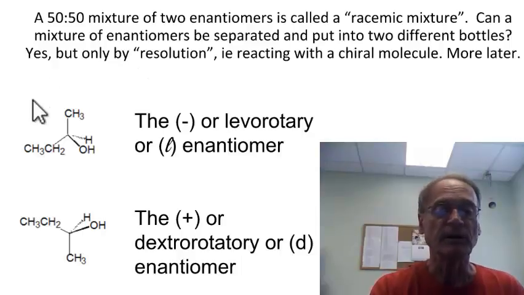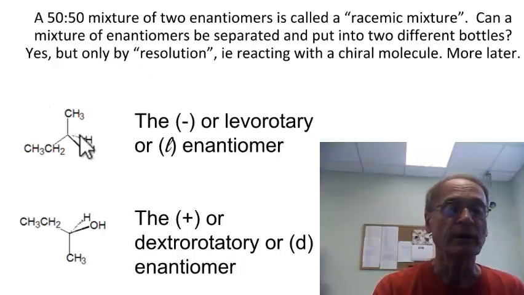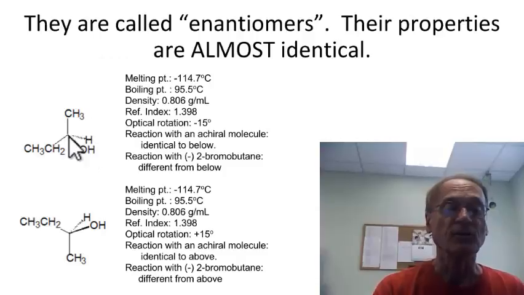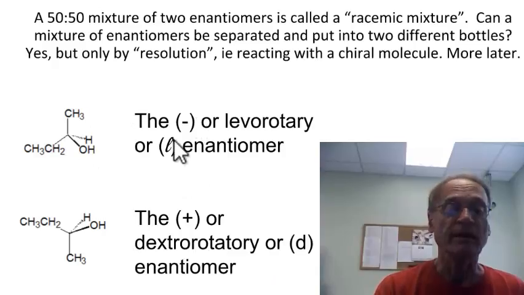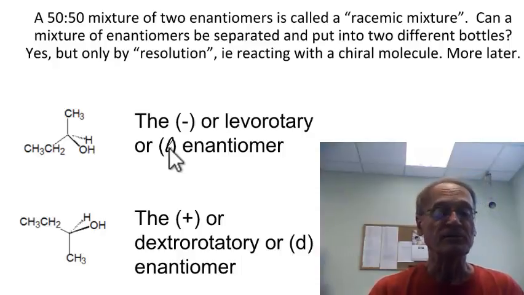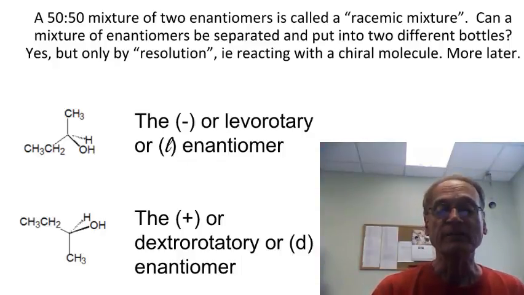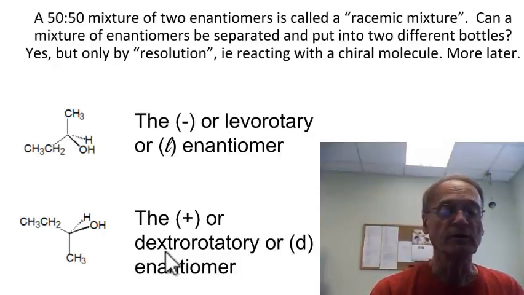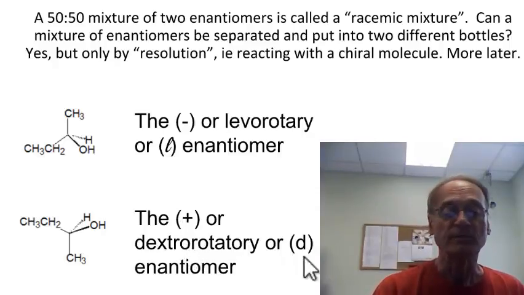In any case, let's talk about how we categorize these. This one happens to be, and I only know this because I looked it up, the negative or levorotatory isomer. If we go back to the previous slide, you will see that this one has a negative optical rotation. That's also sometimes given as an L, a small letter L. It means the same thing as negative. The word we use is levorotatory, which means rotating to the left, so the rotation will be counterclockwise. This is called the plus or dextrorotatory, meaning it rotates to the right, sometimes called the D for dextrorotatory. So plus means the same thing as small d, minus means the same thing as small l.